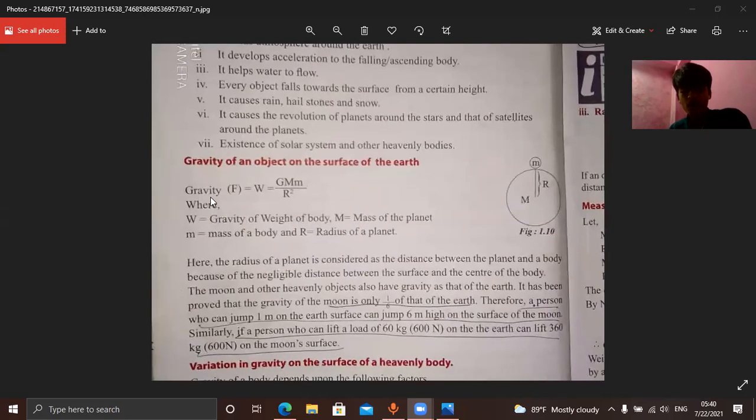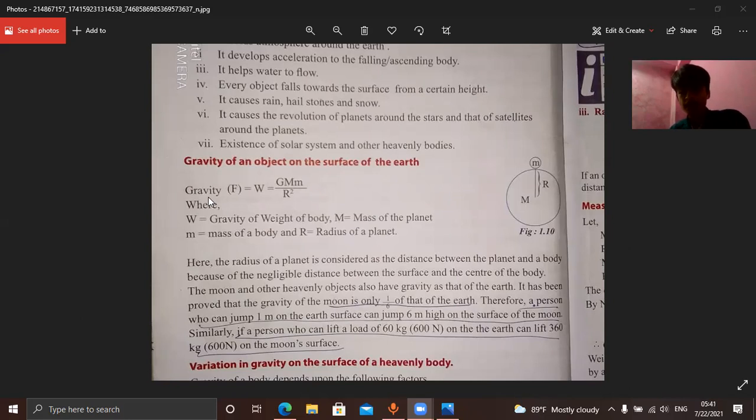So gravity, or gravitational force, F, is equal to weight, W. That W means weight. The two are the same, so that's what is written. Gravity, which equals W, is equal to GMm upon R square. Weight W equals gravity, or rather the weight of the body.